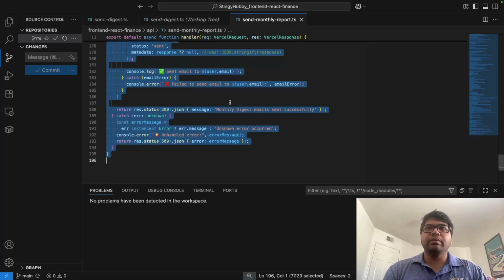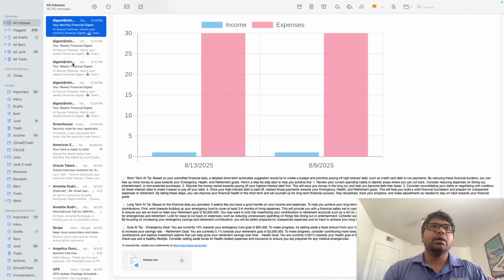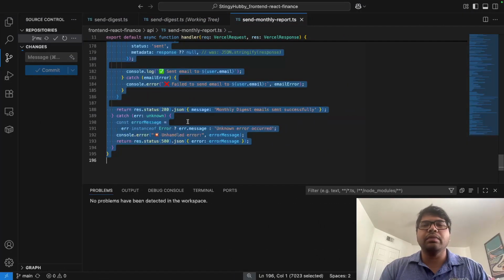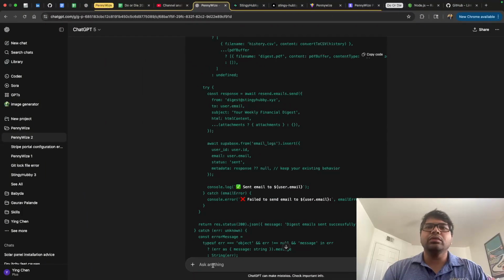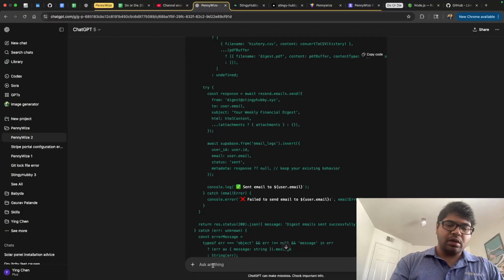In the meantime, while it is building, let's make the change for this one also. So, make similar changes to the following code.